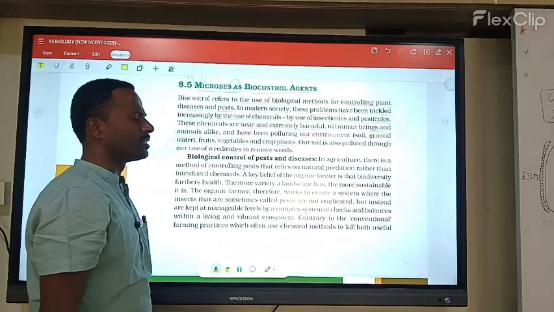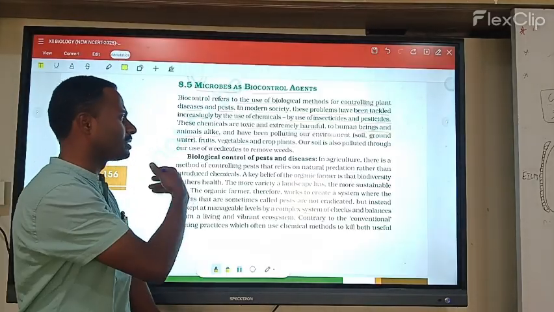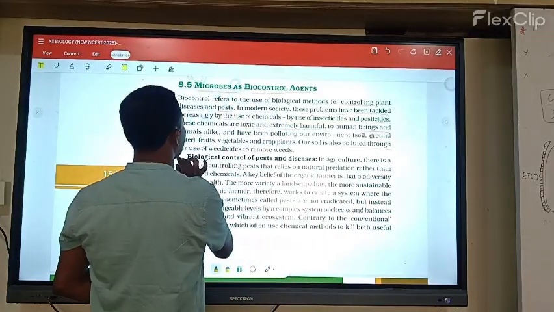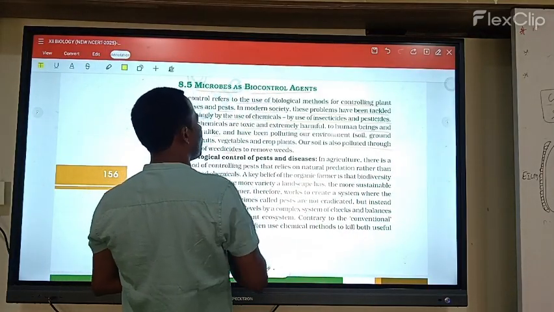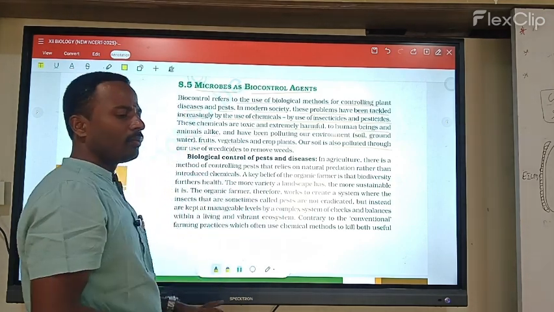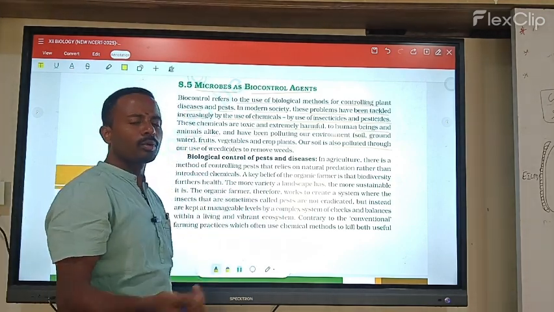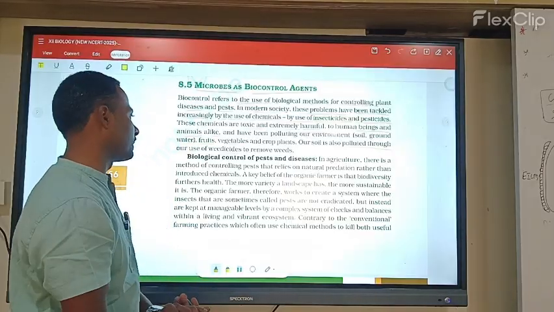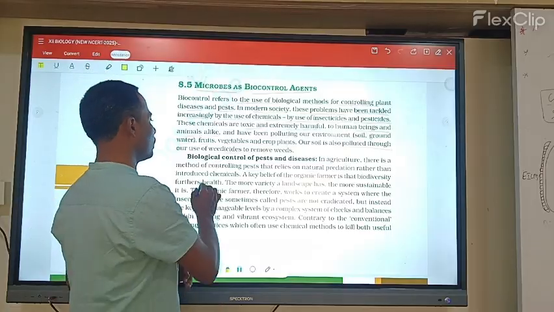So when we use these chemicals, they are harmful to everyone. The soil is also polluted through our use of weedicides to remove weeds. When we use these to remove weeds, soil pollution takes place.